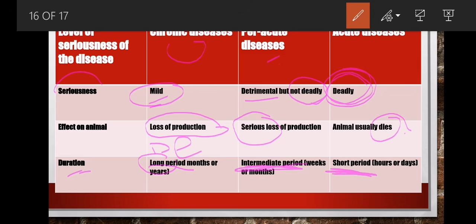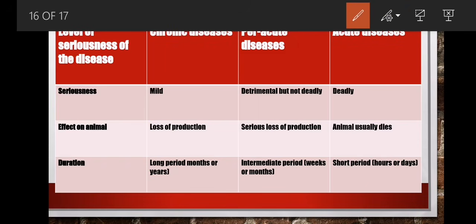So make sure that you understand the differences here. Chronic, if you look at it in terms of the duration, is a long period of time. Pericute, intermediate. Acute, short. Be able to master these differences. Chronic, thatha isikhathi eside. Pericute, ithi ayibe phakathi nendawo. I-acute, ithi ayibe very short.